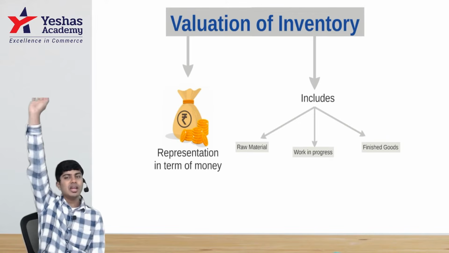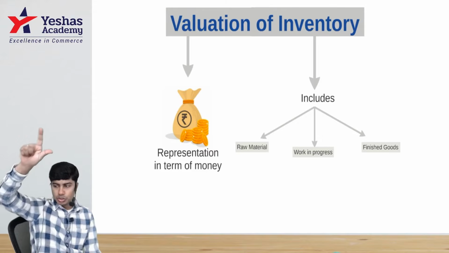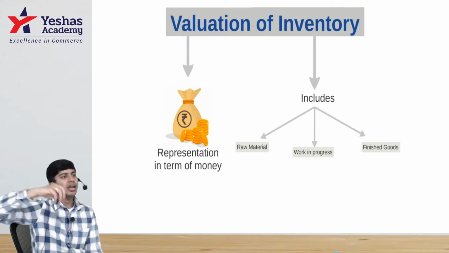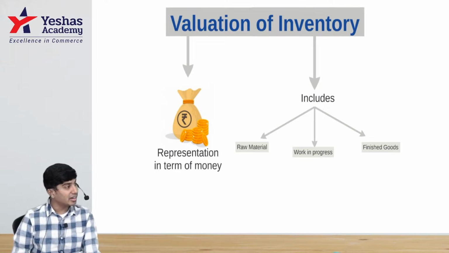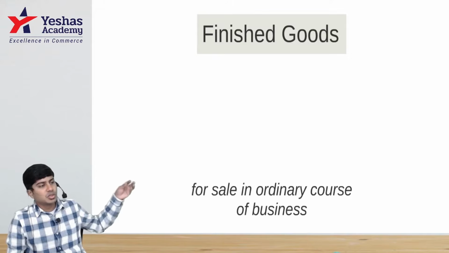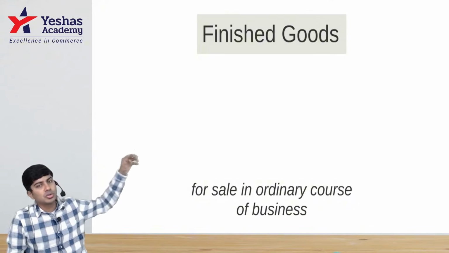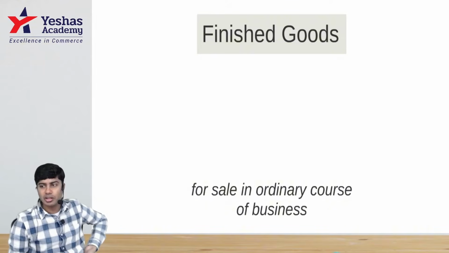Did everyone understand? How many variants of inventory do we have? Three. If I am a manufacturer, I'll have all three. If I am a trader, I'll have only finished goods. So what is finished goods? Finished goods are items sold in the ordinary course of business. Let's take the example of a shirt manufacturing industry.